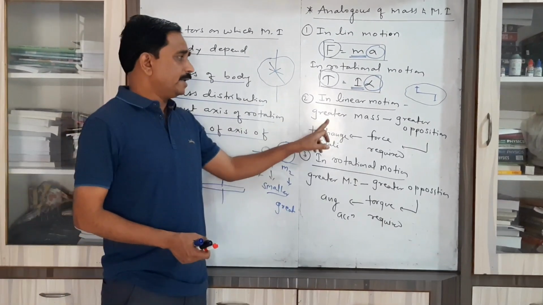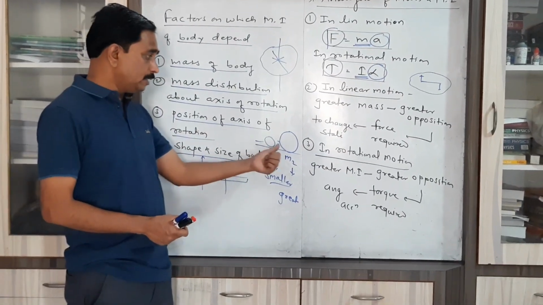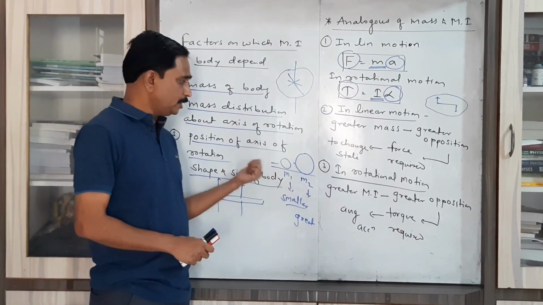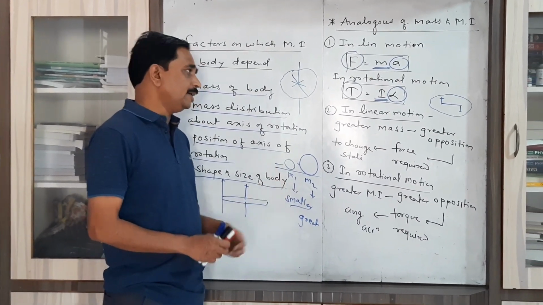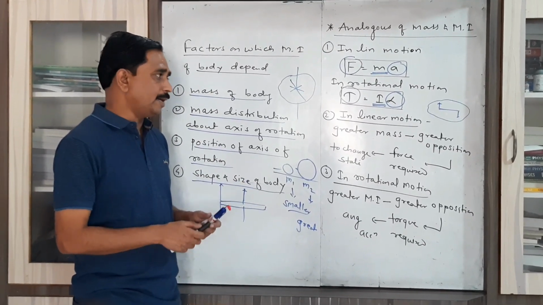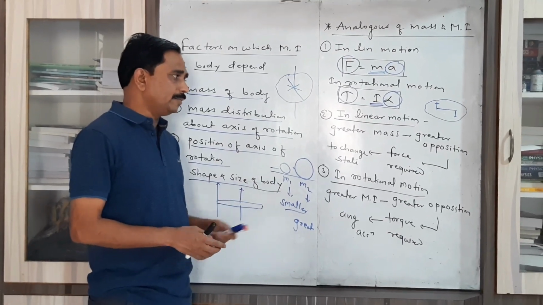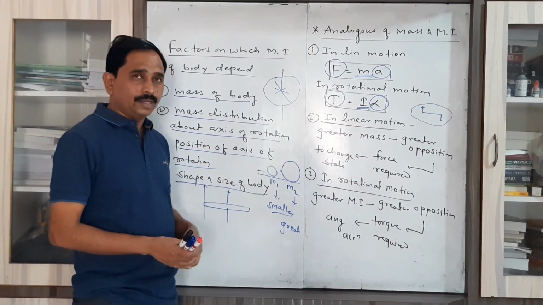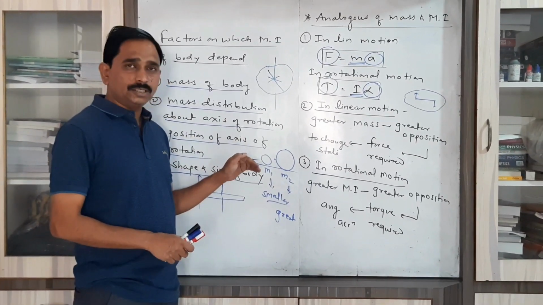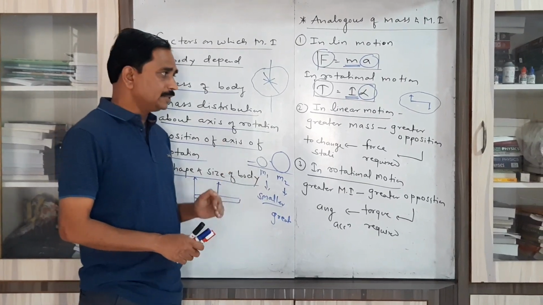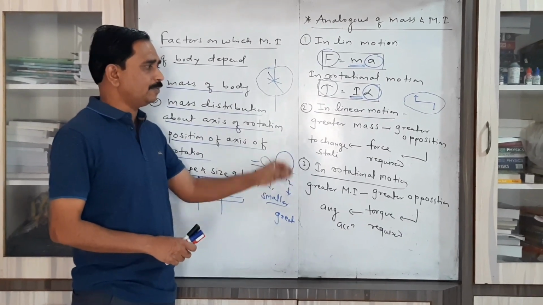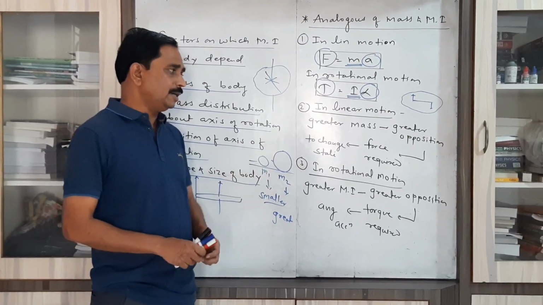So here, greater the mass of body, greater is the opposition to change the state, and that's why greater is the force required to change the state. It means we have to consider first the mass of body, whether the mass is smaller or greater. Smaller the mass of body, smaller is the opposition. Greater the mass of body, greater is the opposition. If the body possesses greater mass, then greater opposition. If the body possesses smaller mass, then smaller opposition. For what reason? To change the state.